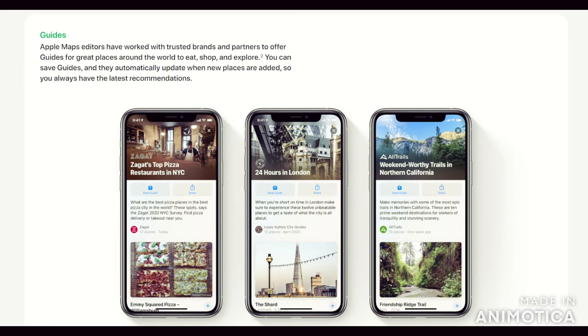This will help you to explore the places around. If you are in a particular place, this guide feature can help you to look for the nearby restaurants or nearby markets or the nearby attractions, etc.